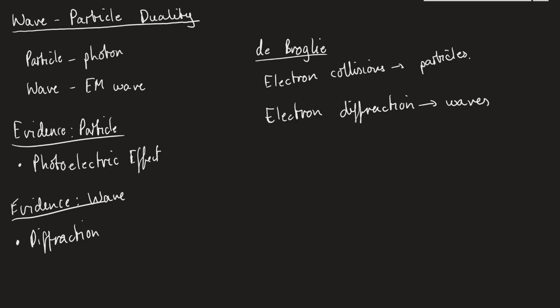So this was kind of the genius that led to this idea that all particles can behave as waves and all waves can behave as particles. Okay, so they're constantly changing between them. Obviously, we know at a large, like, classical mechanics level, particles behave as particles and they can't behave as waves. But in a quantum sense, this isn't really true. In a quantum sense, particles and waves can happen simultaneously.